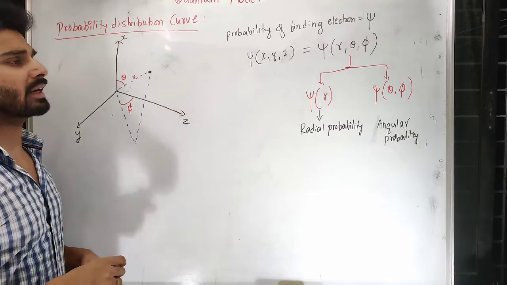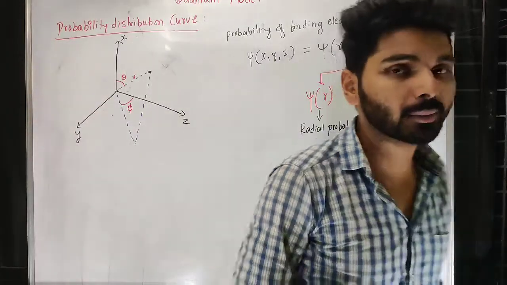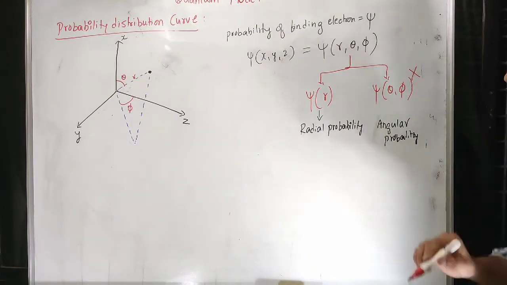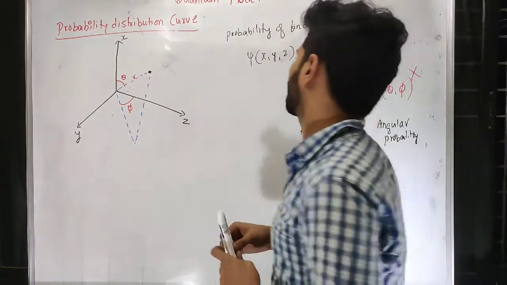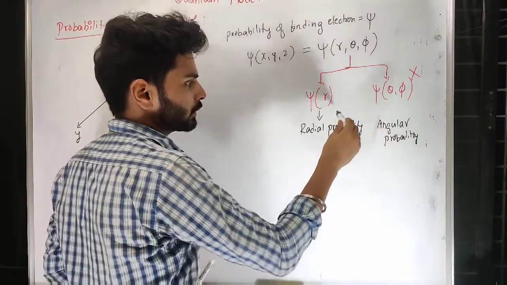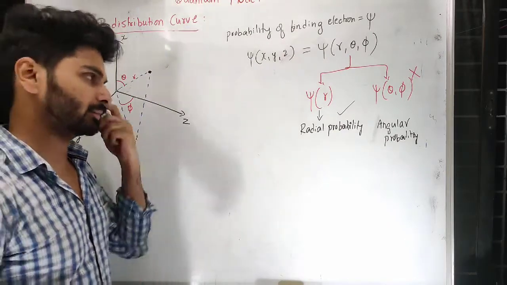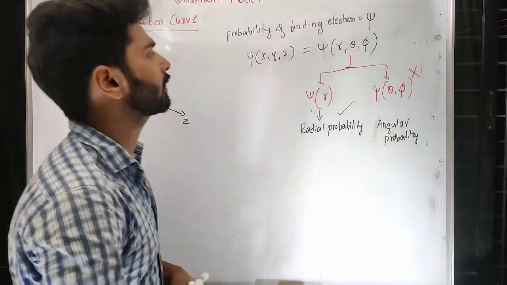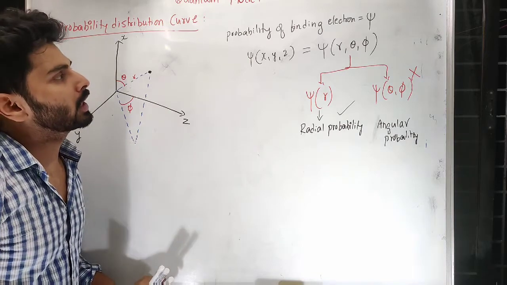Now remember, finding the angular part becomes very difficult and is not in our syllabus, it is out of our scope here, so we will stop that particular thing here itself. We are not going to understand that later. We are going to understand radial probability further now, because we are interested in radius here. The radius of the atom is very important. You can study the angular part later wherever it is needed, if you do something in quantum mechanics.